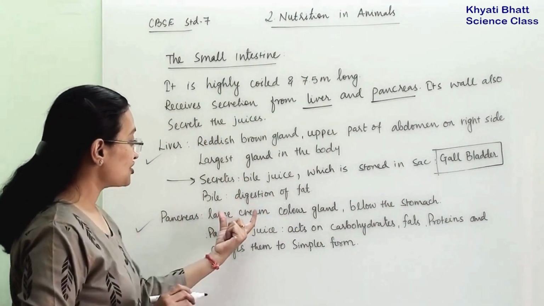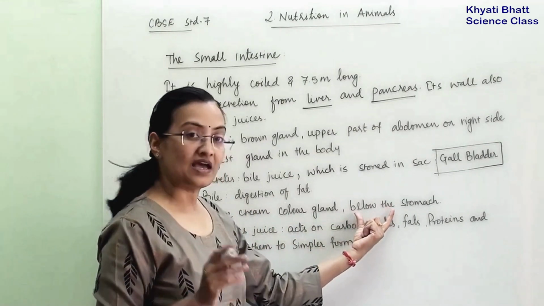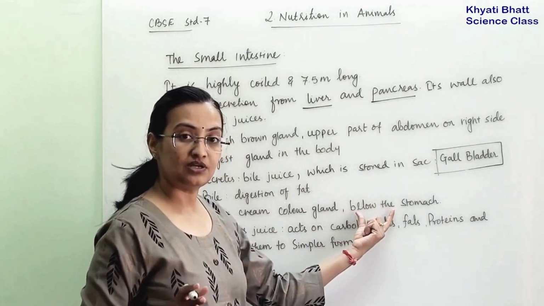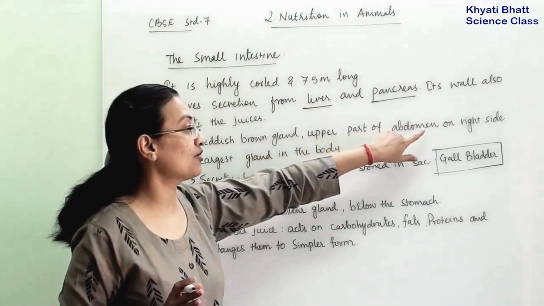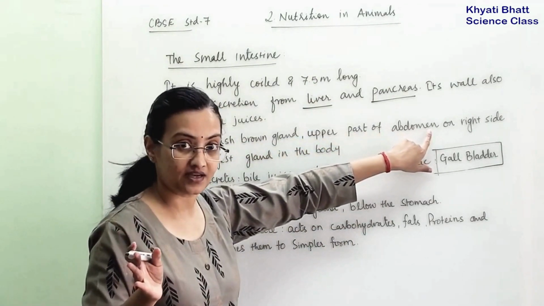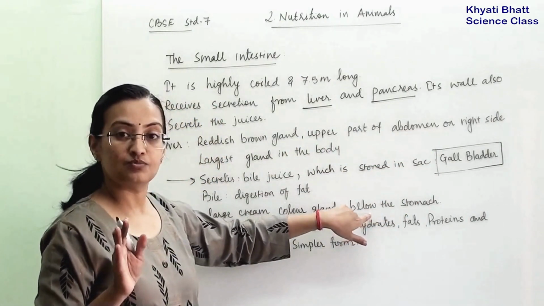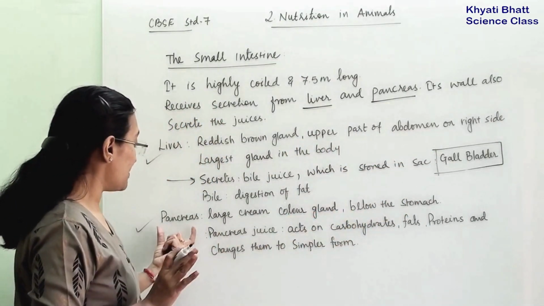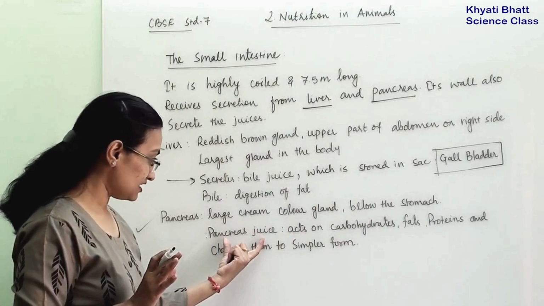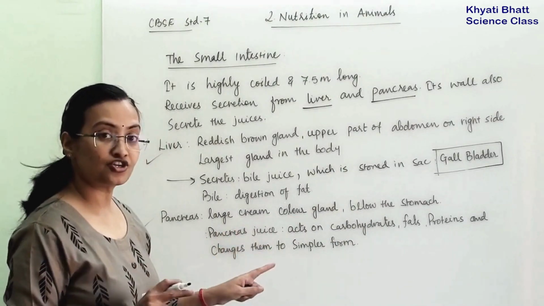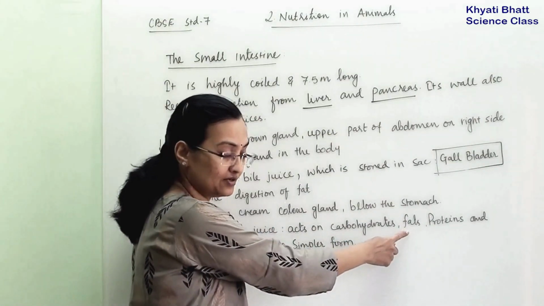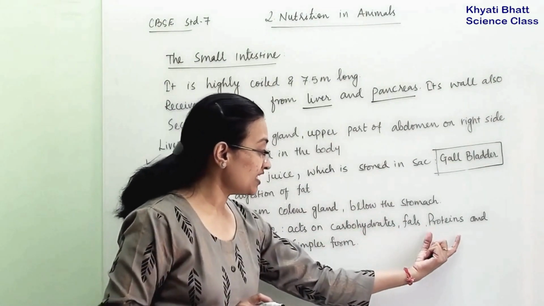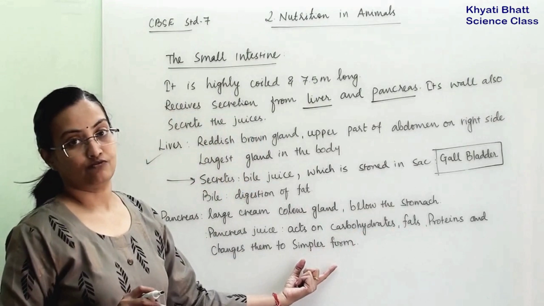It is a large cream color gland, and where is it situated? It is situated below the stomach. The liver is situated at the upper part of the abdomen on the right side, whereas this is below the stomach. Now, the pancreas will secrete pancreatic juice. What is the function of pancreatic juice? It will act on carbohydrate and fat, and convert protein into simpler form.